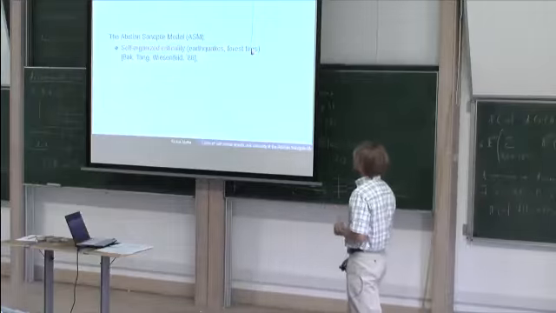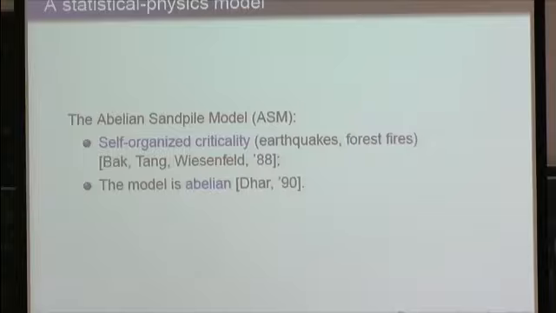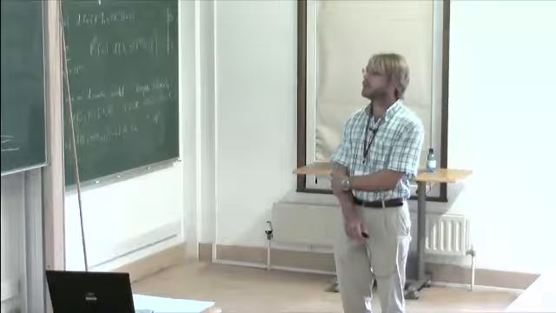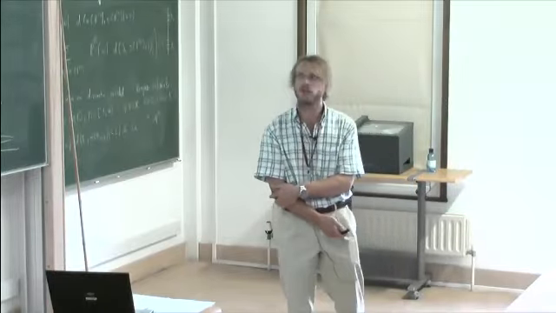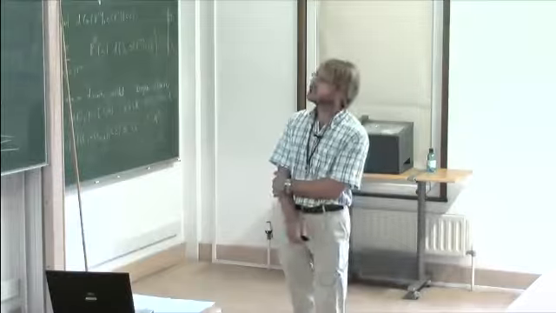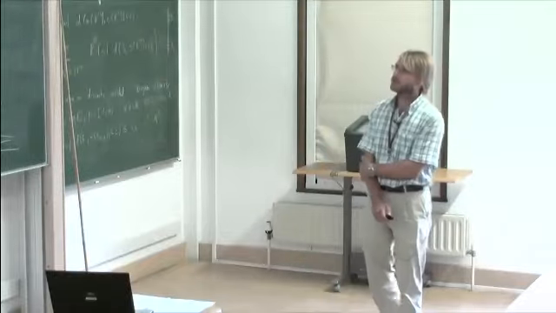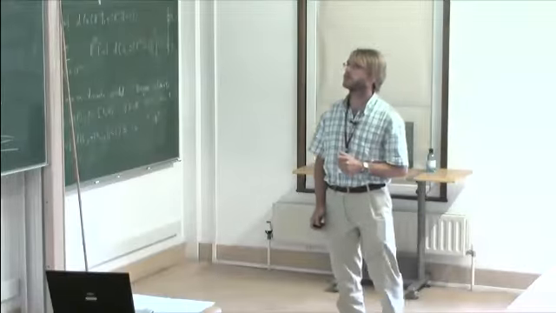After its introduction, the model was widely studied by physicists, among them Deepak Dhar, who established several combinatorial and algebraic properties of it. In particular, he proved that the model is abelian, which is a crucial property making the model mathematically tractable. So we start by defining the model on a single finite graph, and then in a second step we will consider it on converging sequences of graphs.